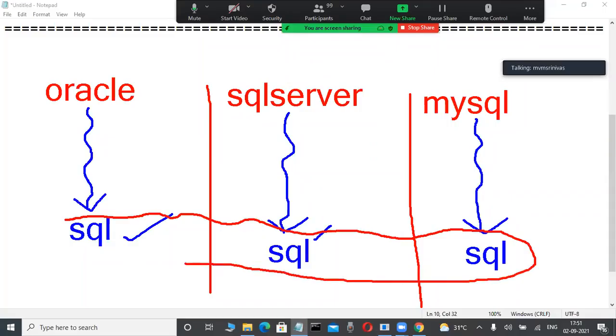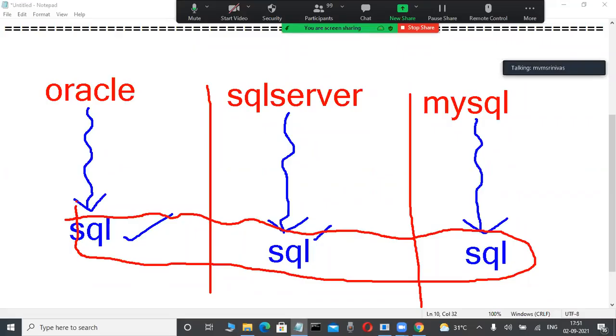Anybody tell me? At least in a demo class, I am telling just this small concept only. Yes, are these all SQLs same or different? Suppose we are learning the SQL language in our class only. Maybe the same commands we apply in SQL Server, another database product, and the same commands we use in another MySQL database. Is it working or not working? Are these all SQLs same or different? Anybody guess it? Very good. Some fellows are telling same. Some fellows are telling not same. Some fellows are confused. Some fellows are not telling any answer only. That is intelligent fellows. Okay.